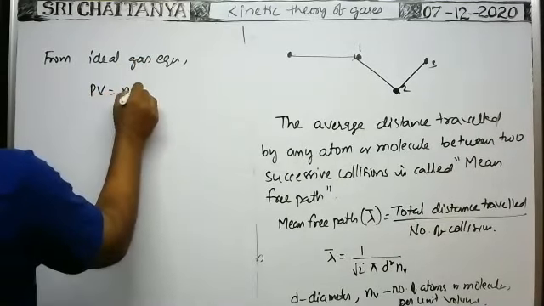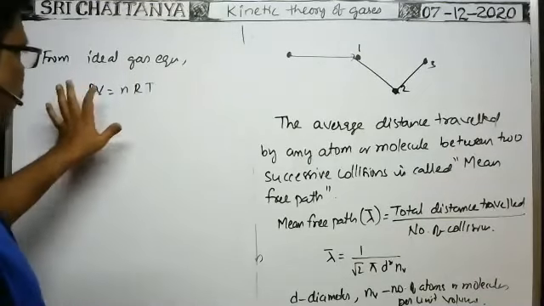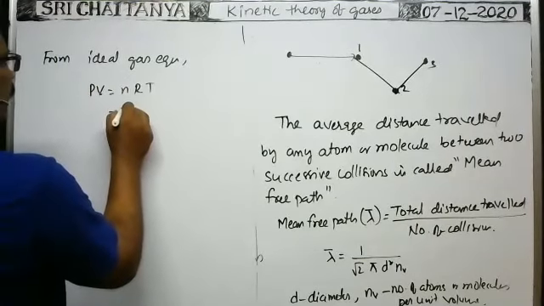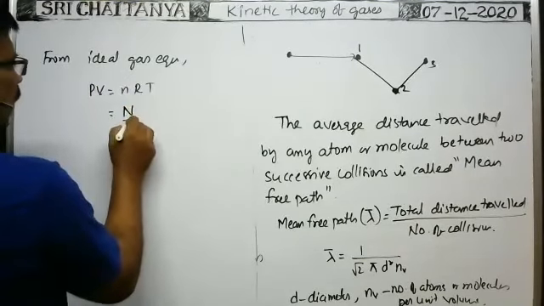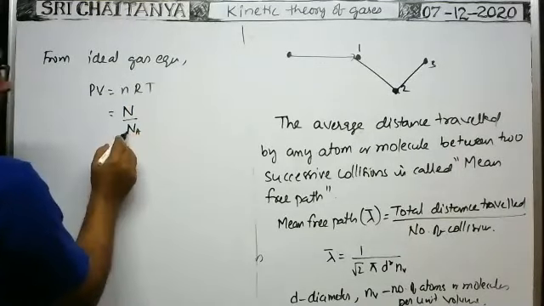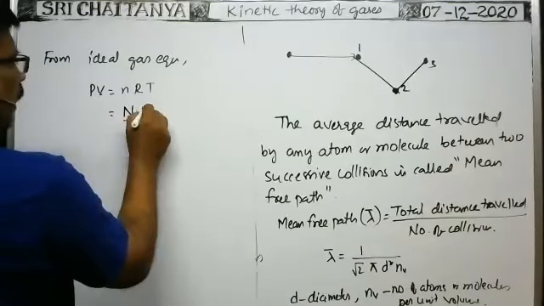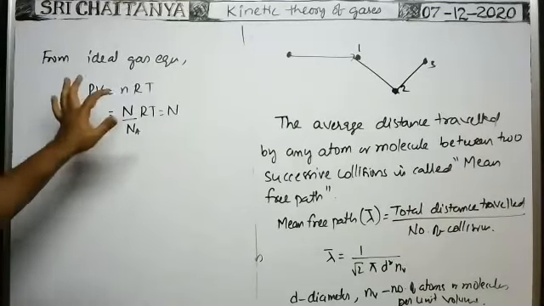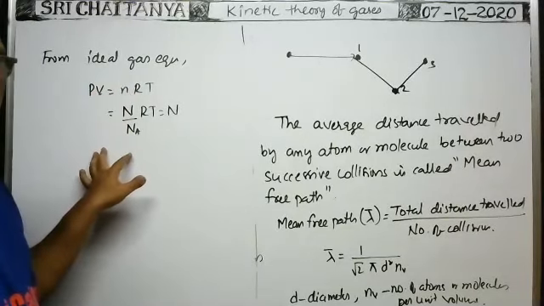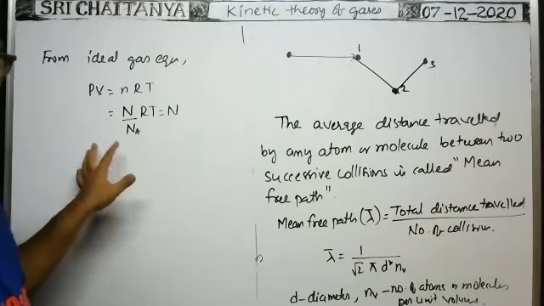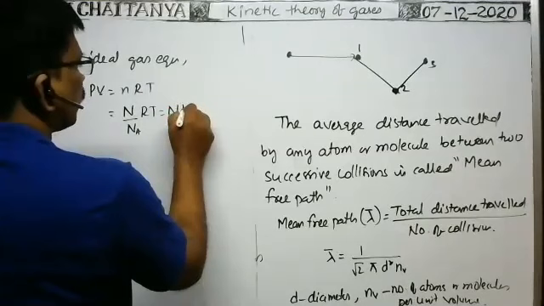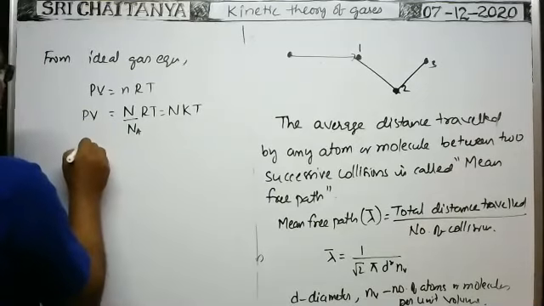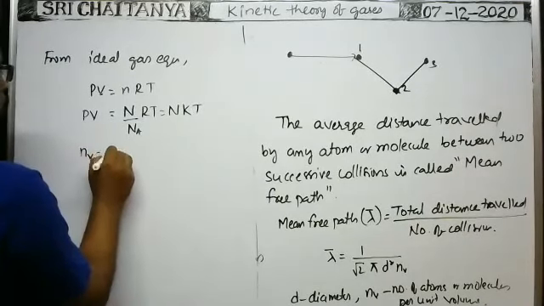PV is equal to nRT, where T is the temperature of the gas, P is the pressure, V is the volume of the gas, and n is the number of moles of the gas. This number of moles can be written as the number of molecules by Avogadro number, so n is N by N_A, into R into T, equal to N into R by N_A. What is R by N_A? Universal gas constant by Avogadro number gives the Boltzmann constant. So Boltzmann constant K into T. This is the PV value.